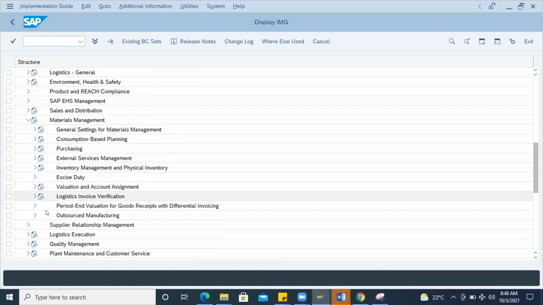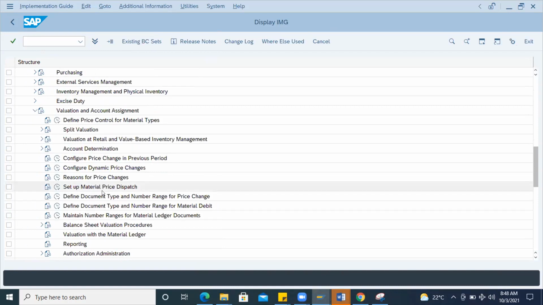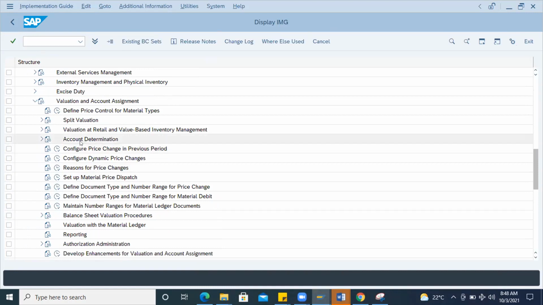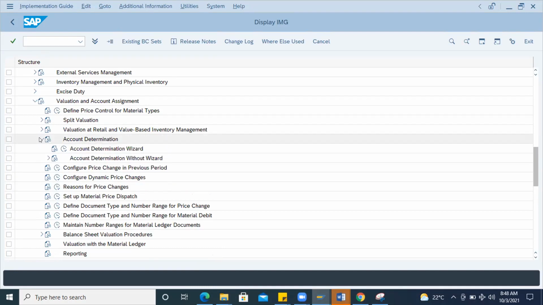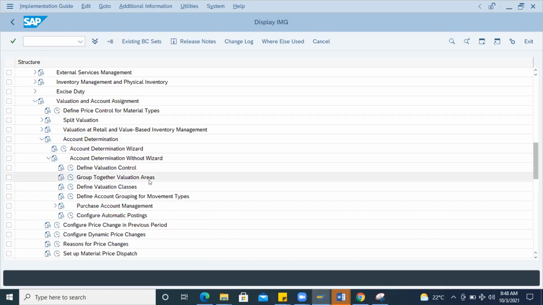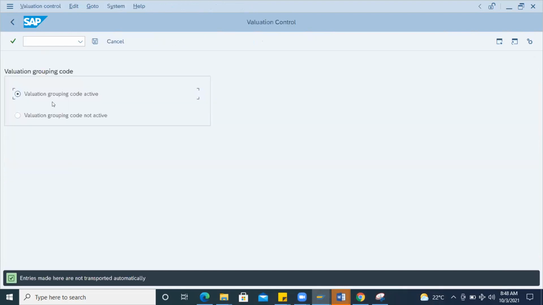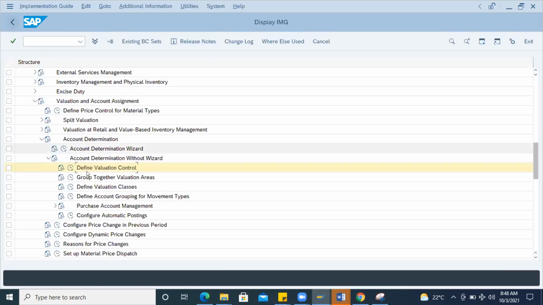Okay, and here valuation and account assignment. This is the note. Under this you can see account determination. Here you can see account determination without wizard. Here you can see define valuation control. If you execute this, valuation control is active now. Valuation grouping code is active. This is the first radio button. It is already done. And next is group together valuation areas.